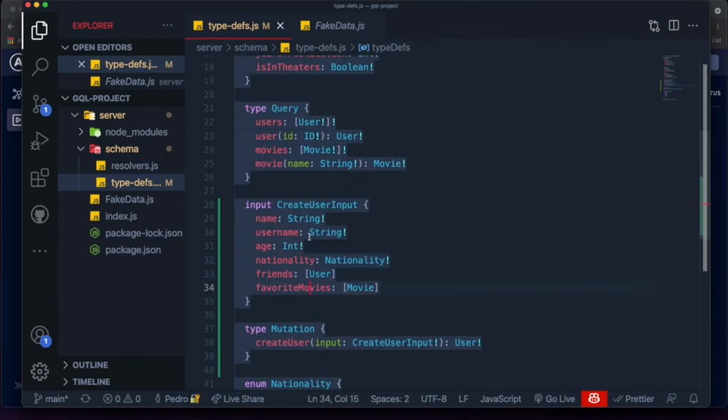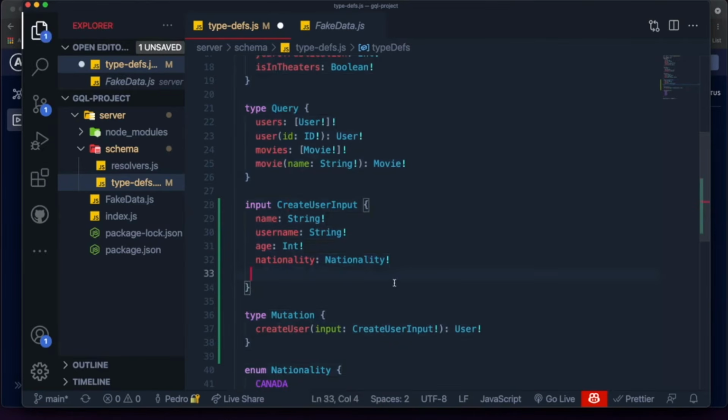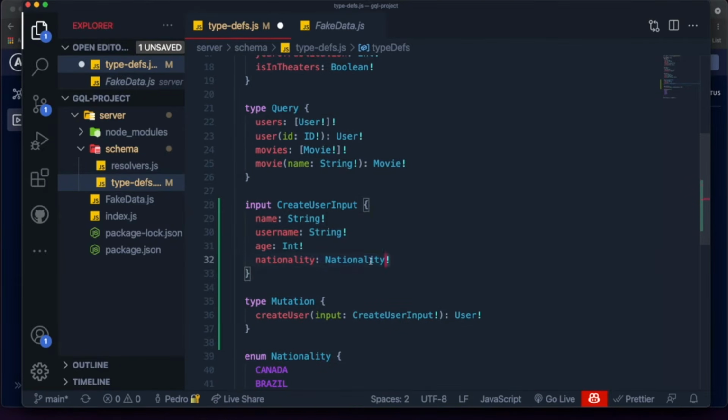Over here, you can see that we do have a friends field, right? We do have this thing inside of our user called friends. But the thing is, inside of our input, we're saying that if you want to add friends, you just have to pass a type user. But that doesn't make any sense because we're just creating a user, right? So what I want to propose is when you create a user, you don't pass a movie or friends. We're going to do this separately. So when you create a user, all you need to pass is your name, your username, your age, and your nationality, which are the required types that we created over here.